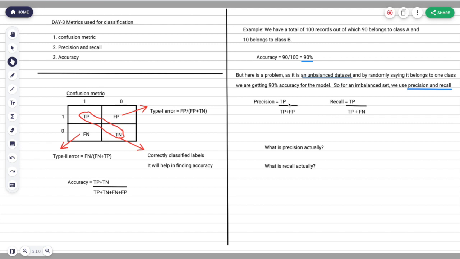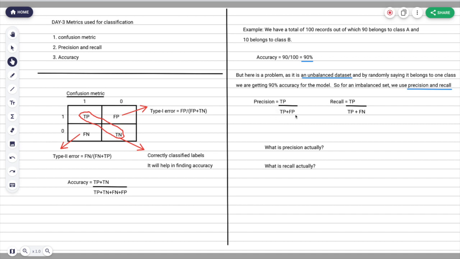That means true positive plus false positive is 50, the predicted true. But we want to know out of those 50 how many are correctly classified. That is precision.